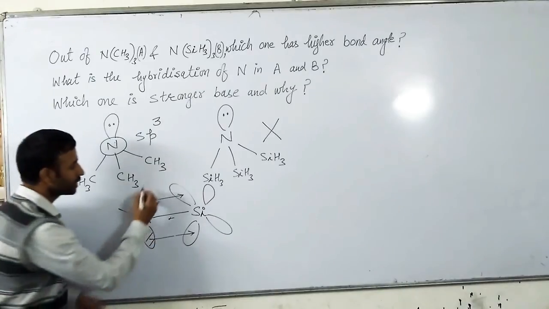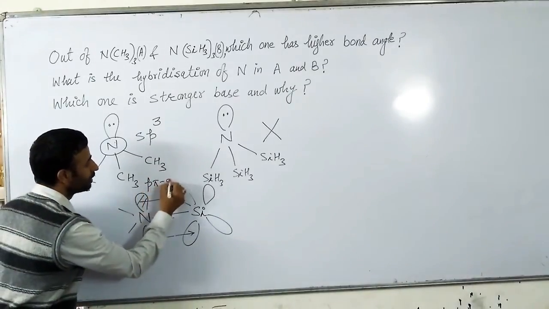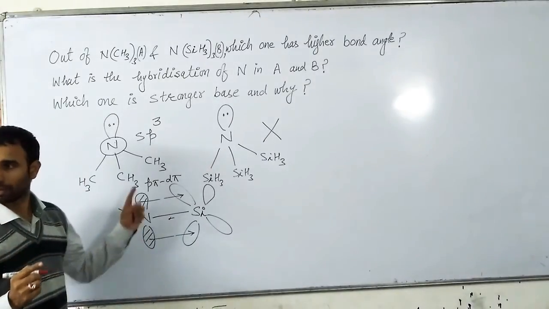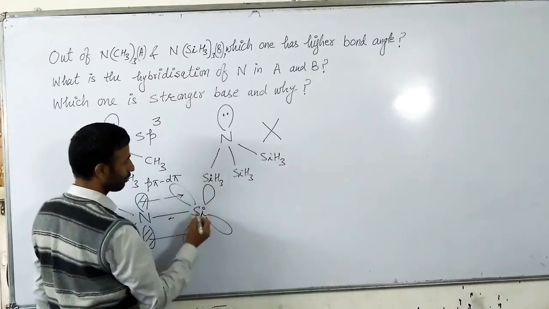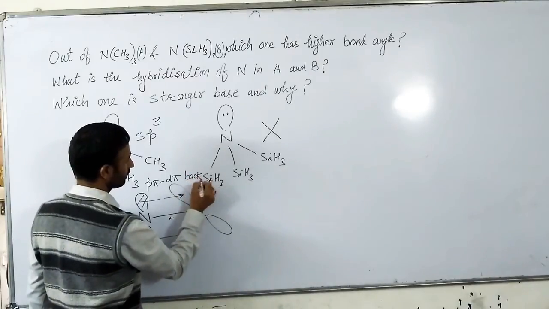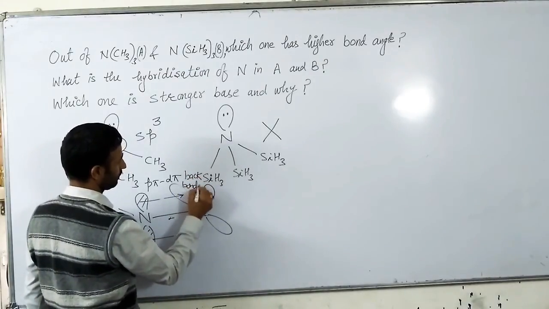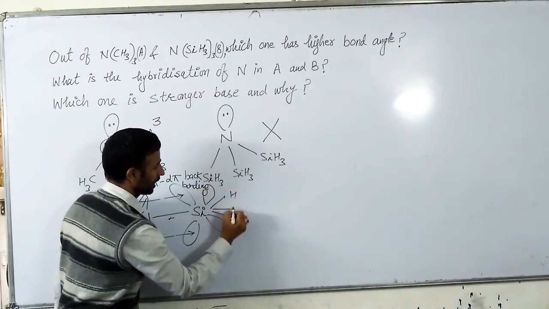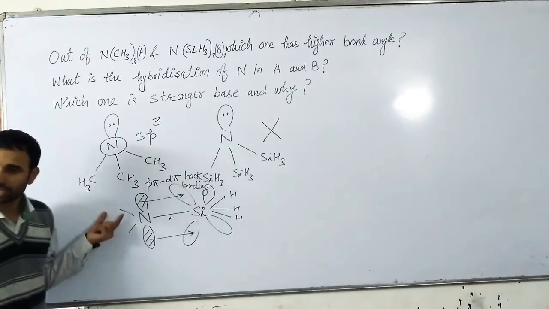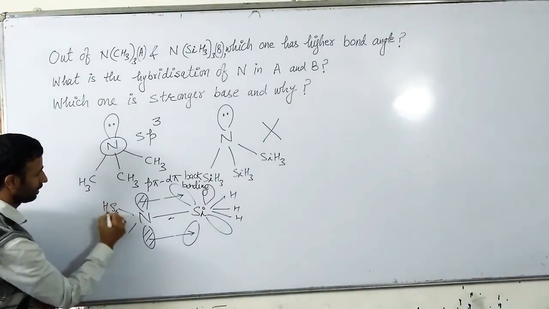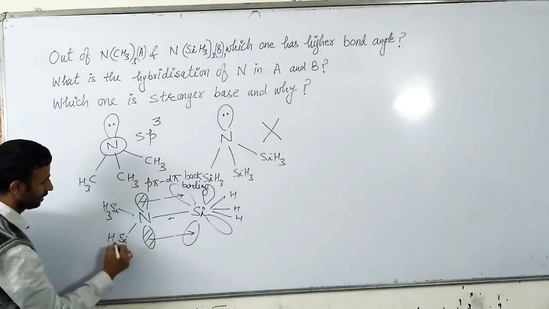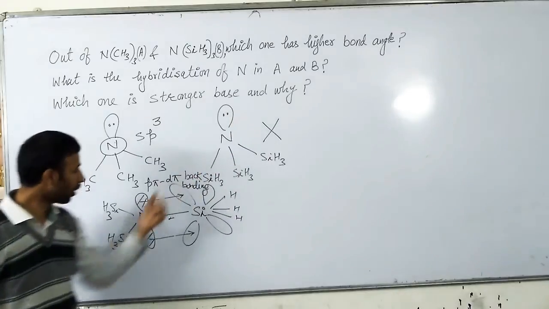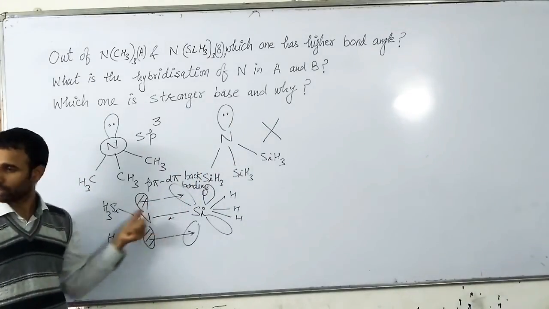Pi, and this is p pi d pi back bonding. And silicon is further attached to 3 hydrogens. Same is the case with SiH3, SiH3. So in this way, this lone pair is involved in pi bond formation.